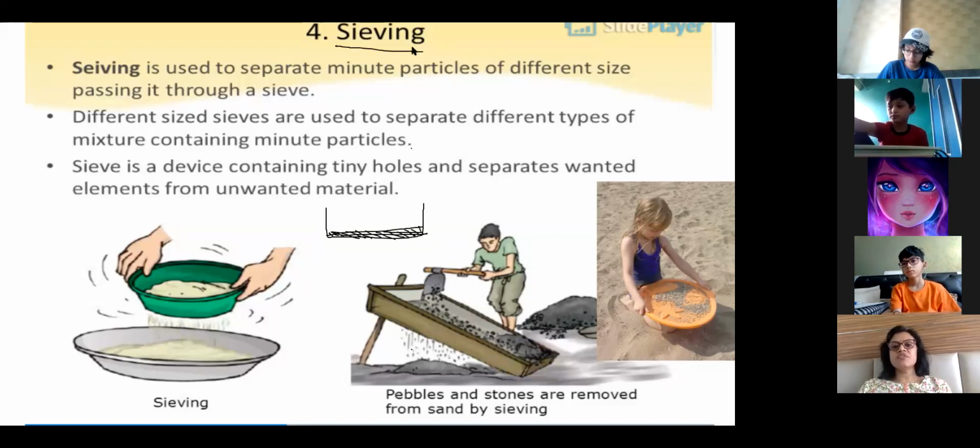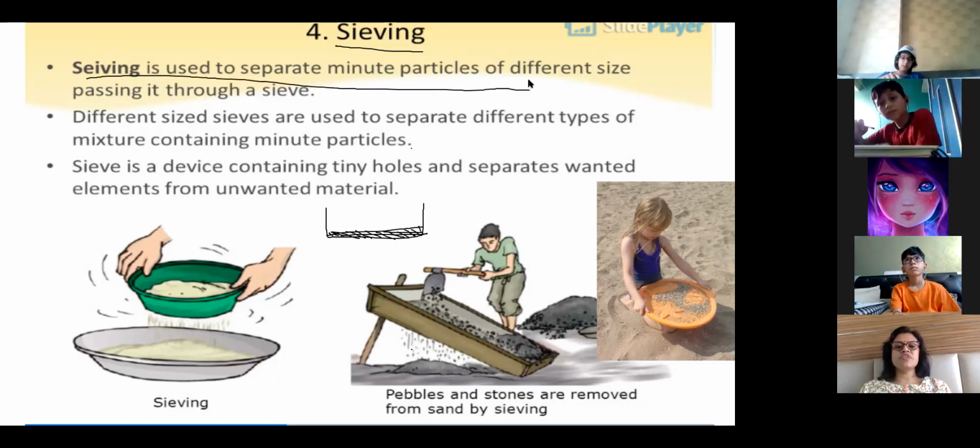So this is our fourth method. First is hand picking, second is threshing, third is winnowing, and the fourth one is sieving. Write down, first point, where sieving is used.